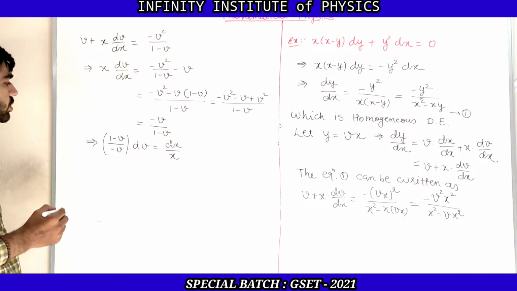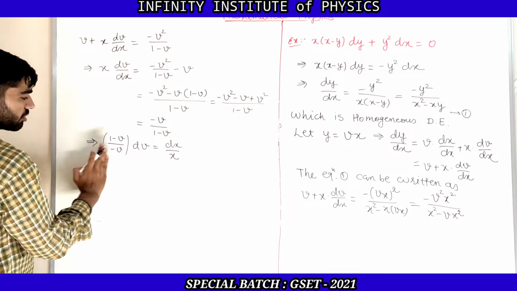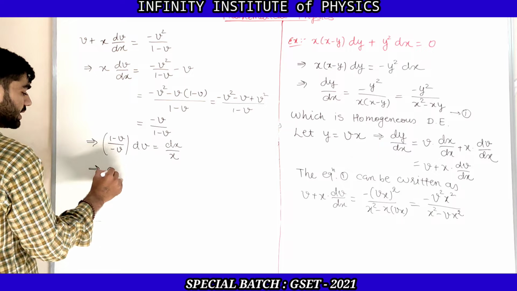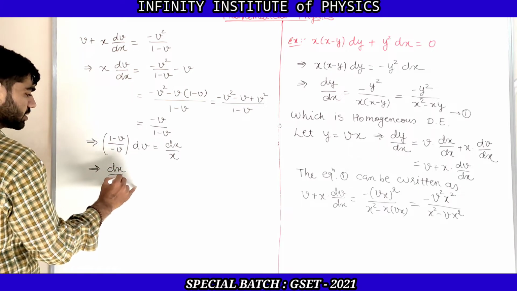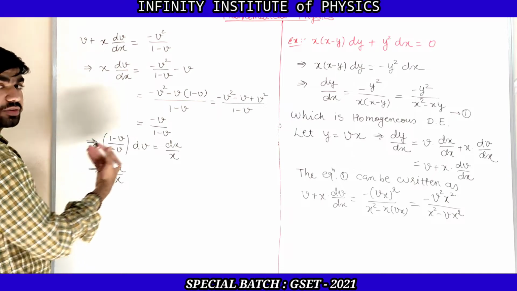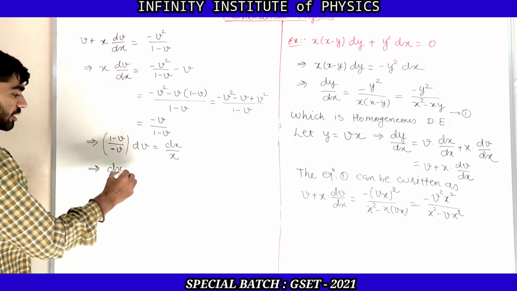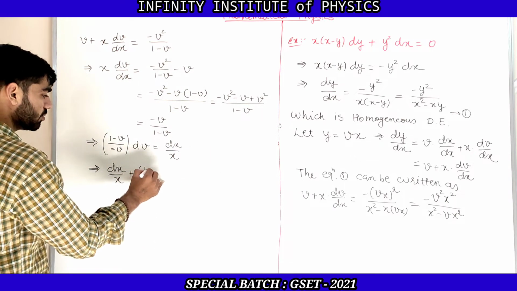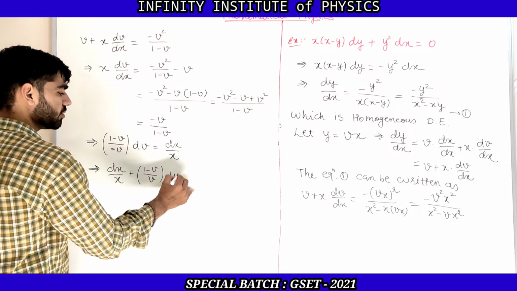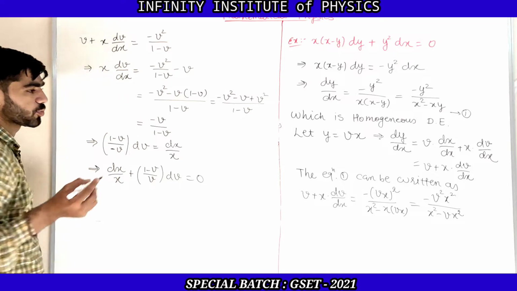And now let us take the term with dv on the right hand side, then it will be dx upon x. And now this term is minus on the left hand side, when you take that on the right hand side, then it will be plus 1 minus v upon v dv, which is equal to 0.